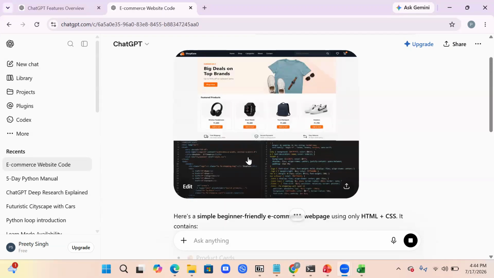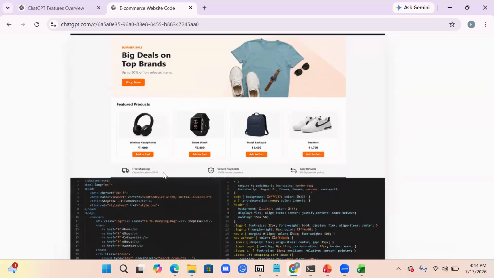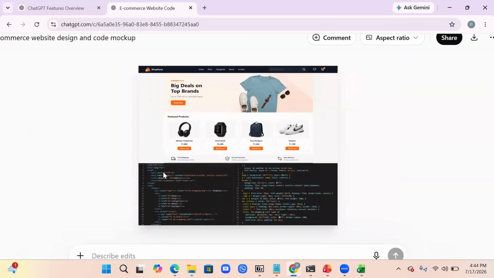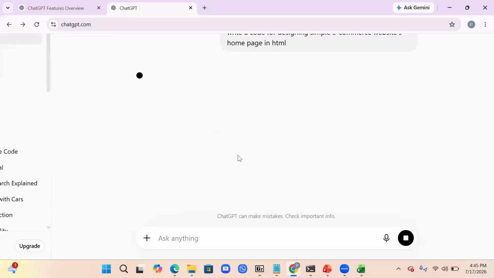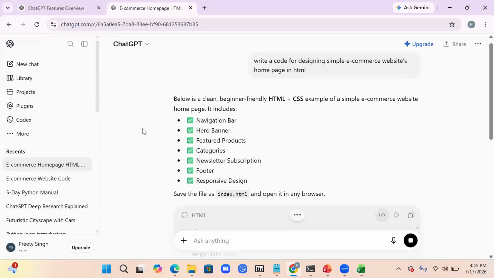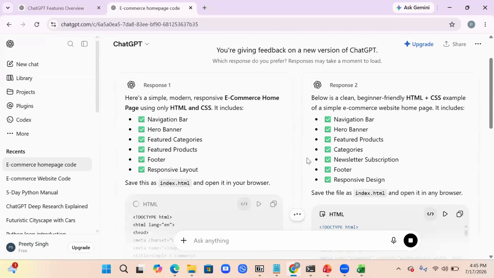So the image is here, and in the image it has written the code in HTML, and you can also see the image of that e-commerce website. But I am not interested in that. I would say write a code for designing a simple e-commerce website homepage in HTML. It will quickly create it for us. Okay, it is mentioning that the navigation bar and everything is there. Multiple responses are there, whichever you like.